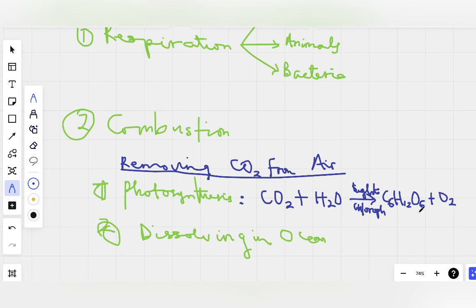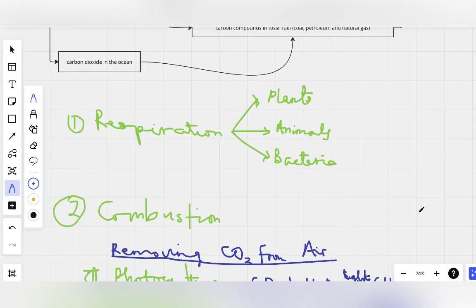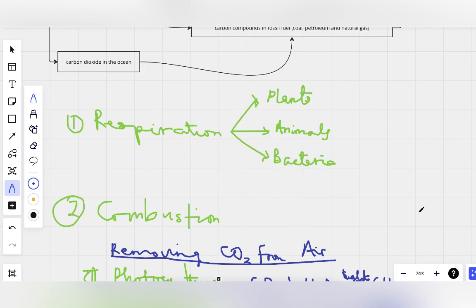We've talked about that. Then remember these two processes of adding carbon dioxide to the atmosphere or to the air. We've mentioned the two processes of adding carbon dioxide to the air, and let's begin to look at these two processes. Adding CO2 to the air. Just write the equation only, because I've already described the process. You can write atmosphere; I'm just using air for simplicity to be able to write faster.